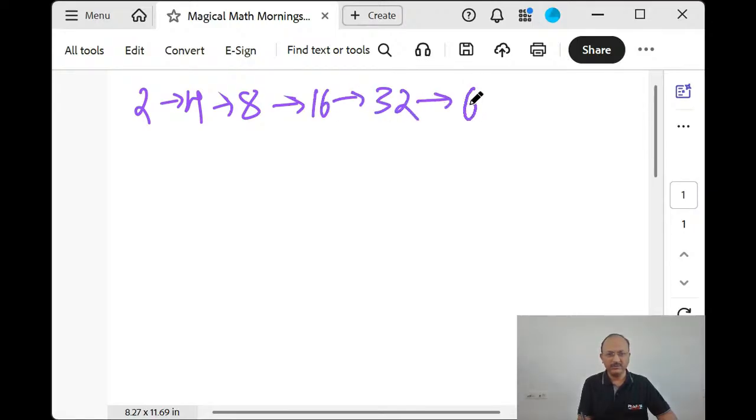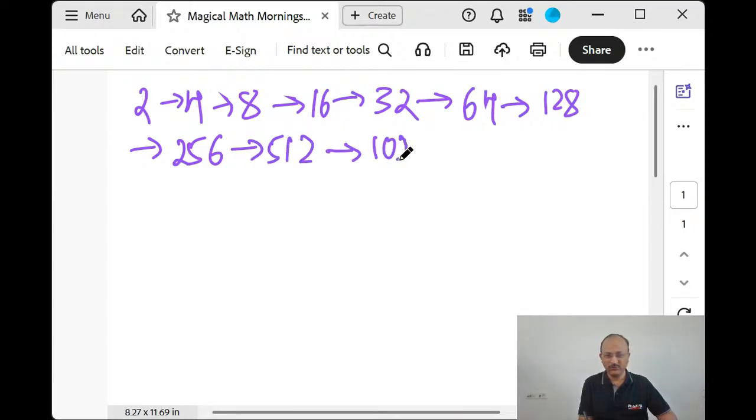Double of 32? 64. Double of 64? 128. Then 256, then 512, then 1024, then 2048, 4096, and it continues, 8192 and so on.